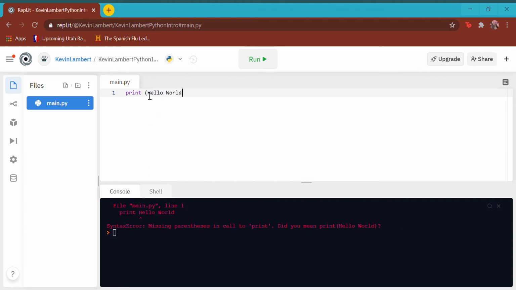Whenever you use the print function, you have to use parentheses. By the way, that's true in most coding languages. Not all, but very much most. So now we're going to run it. And we got another error. It says invalid syntax. If you don't know, syntax is a code word for punctuation or spelling. And so right now, we are telling it to print the value of something that we have not valued yet. Print the value of something that we have not assigned yet.